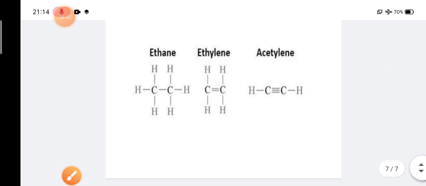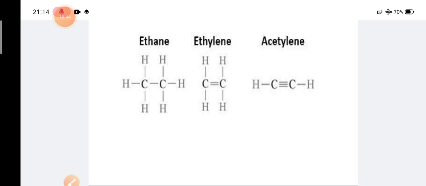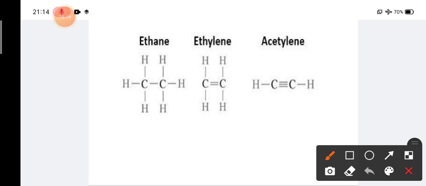And the last thing is acetylene. As you know, in ethane, in this chart, you will find that all the bonds are single bonds, so it is called ethane because it is an alkane. The number of carbons is 2, so eth plus ane, that is ethane. In the case of ethene, there is a double bond, so it is an alkene.